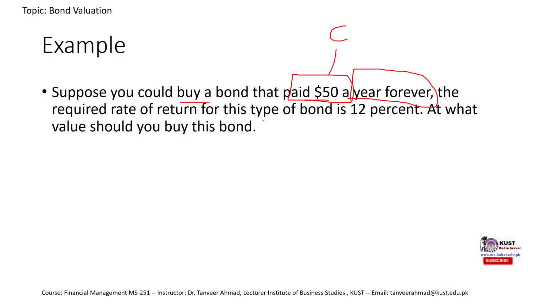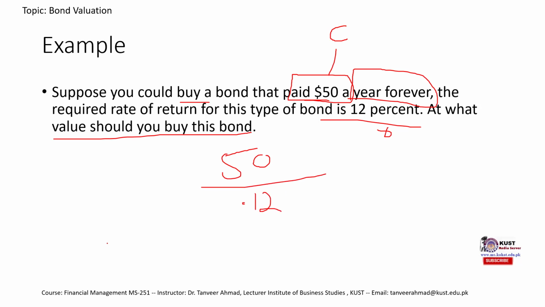The required rate of return for this type of bond is 12%. This is R. At what value should you buy this bond? This would be 50 divided by 0.12, and this would give us a value of 419. So if you wanted to buy this bond, we would buy it at 419 rupees.